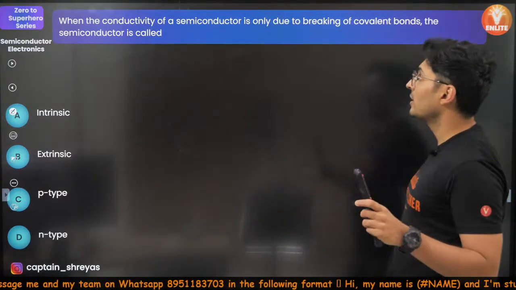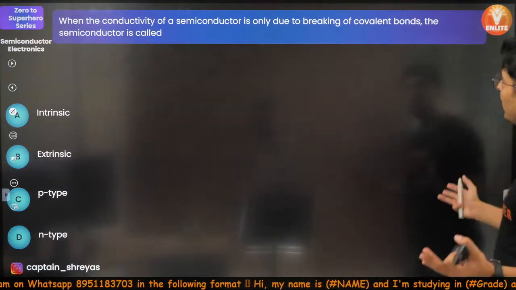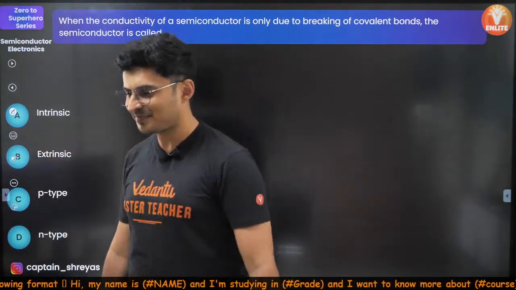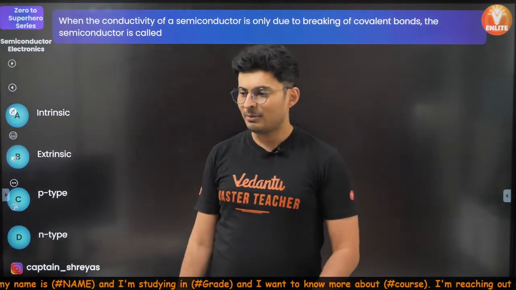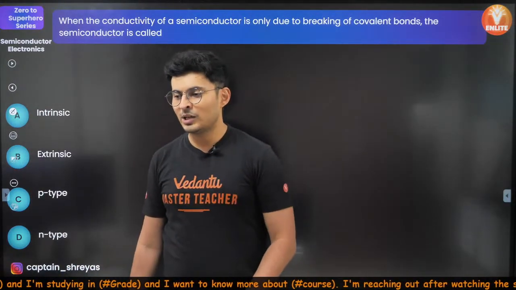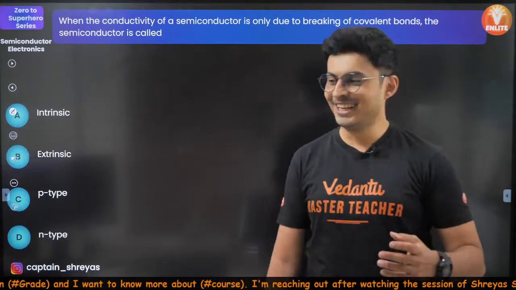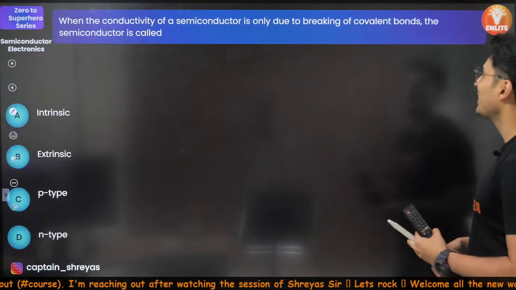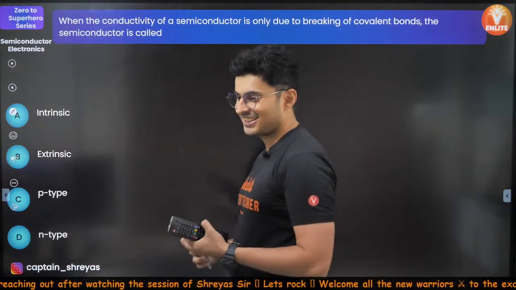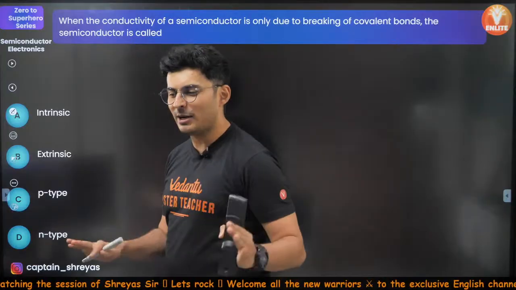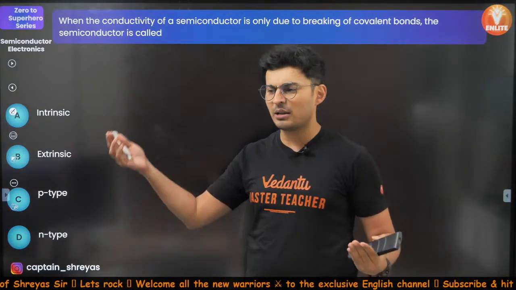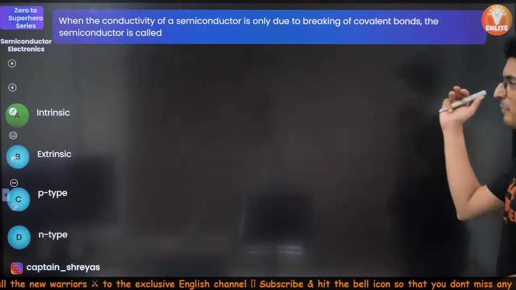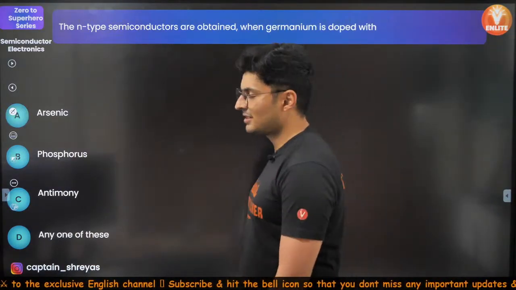When the conductivity of a semiconductor is only due to breaking of covalent bonds, the semiconductor is called intrinsic, extrinsic, P-type or N-type. Okay. I remember Vicky Donor. Now this is a new movie. Natasha Donor. Okay. All right. Let's see this. Only covalent bonds get broken. There are no extra electrons or holes creating that; it is just the breaking of the bonds. Yes, it is the pure semiconductor, intrinsic semiconductor.